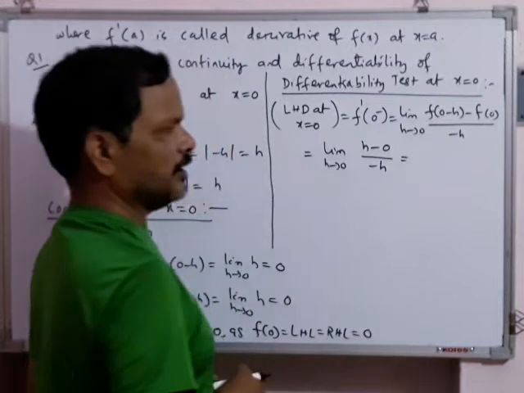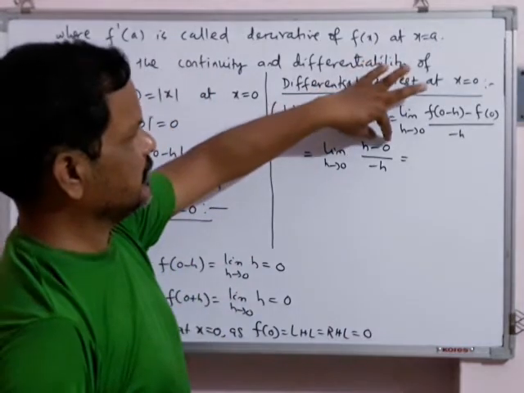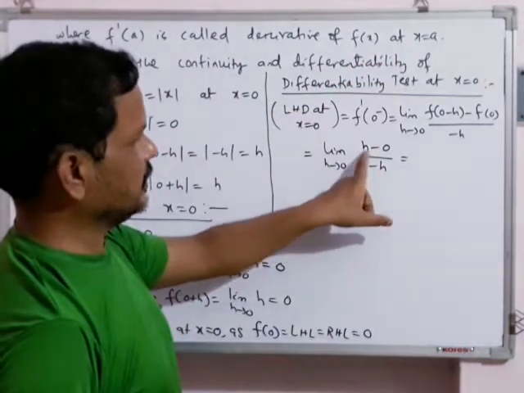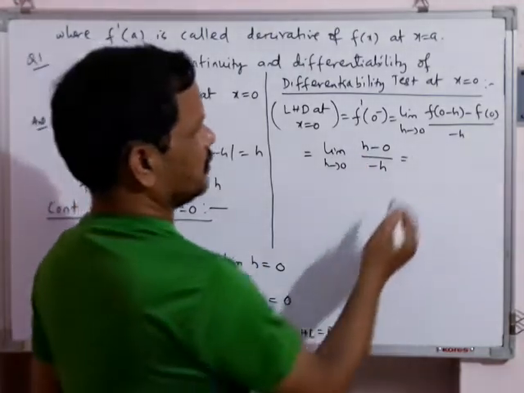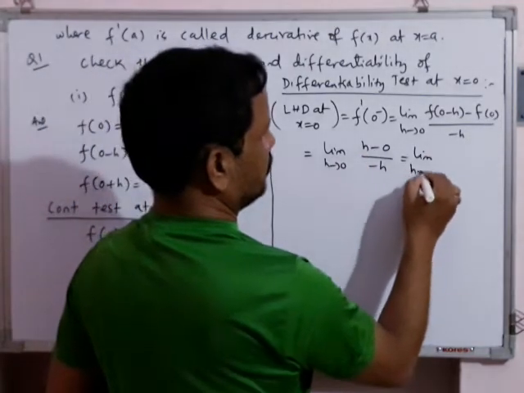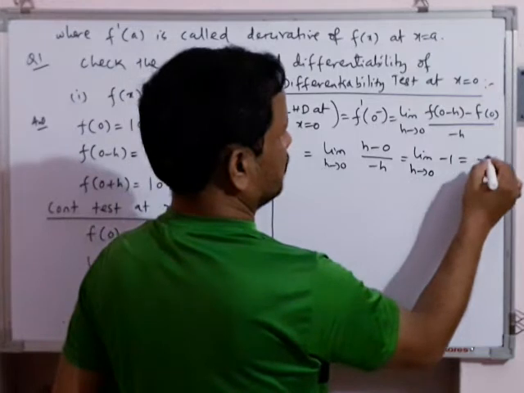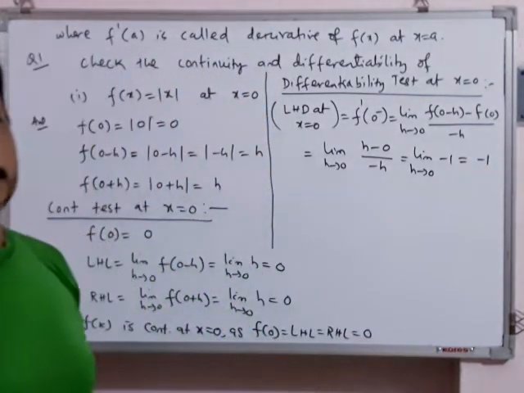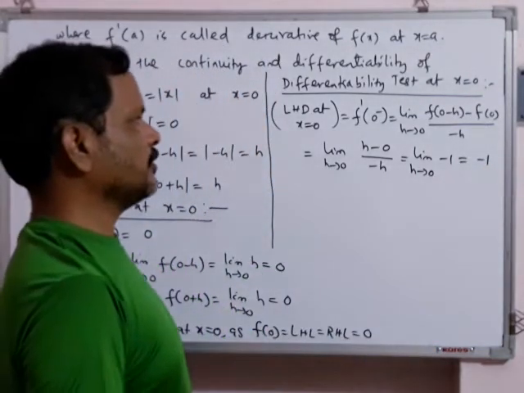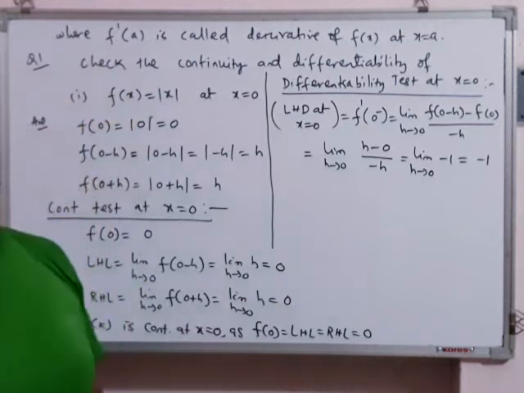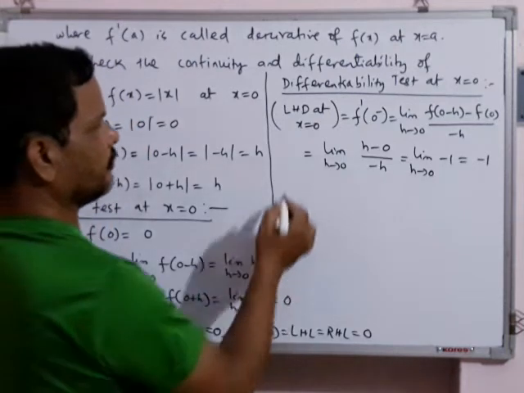If you see carefully, h minus 0 is h, divided by minus h will cancel. We will be left with limit h tends to 0 of minus 1, and this is found to be minus 1. So this is your left hand derivative at x equal to 0.